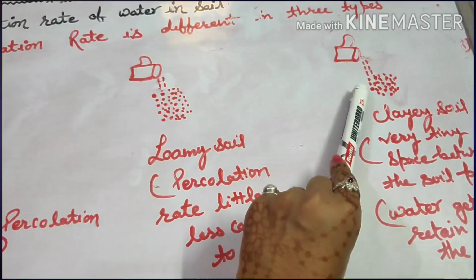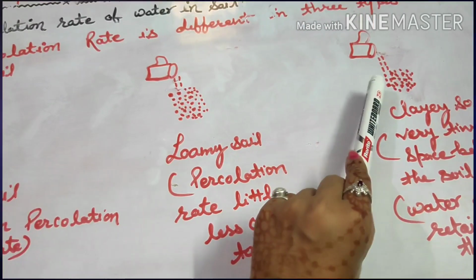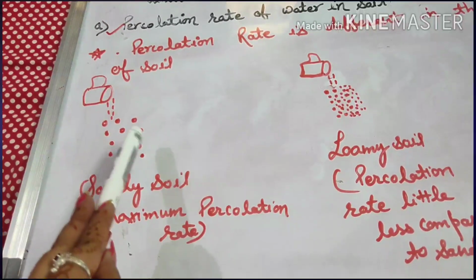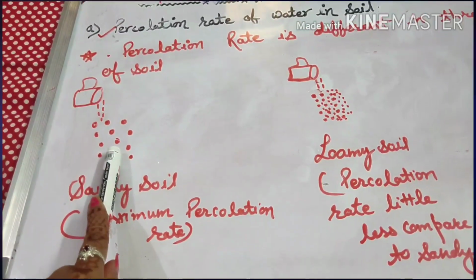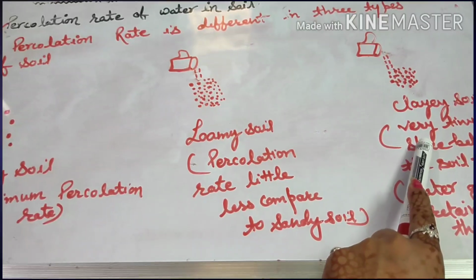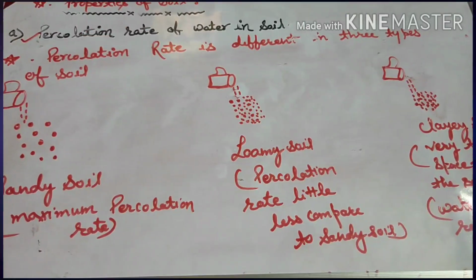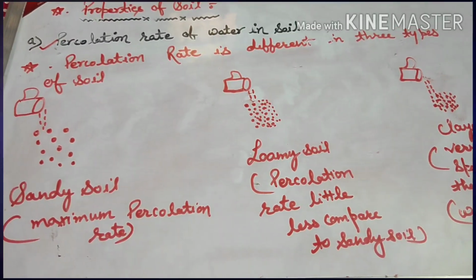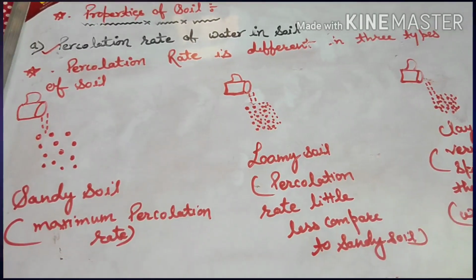So when we are talking about percolation rate, it is maximum in sandy soil and it is minimum in the case of clay soil. So students, don't get confused here, because many times students get confused.